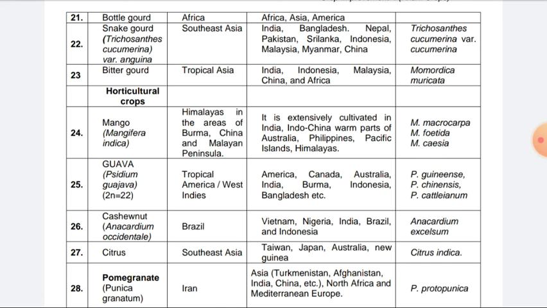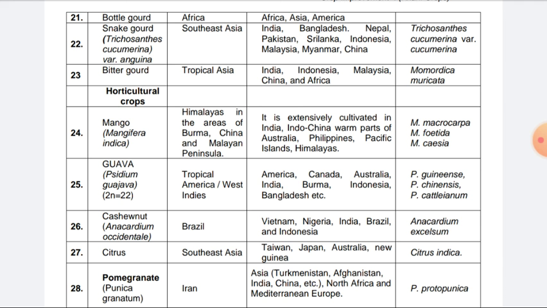Then snake gourd, Trichosanthes cucumerina, variety anguina. Southeast Asia is the origin. India, Bangladesh, Nepal, Pakistan, Sri Lanka, Indonesia, Malaysia, Myanmar, and China. These are the distribution. Then wild species as Trichosanthes cucumerina, variety cucumerina. Bitter gourd, the origin will be tropical Africa, India, Indonesia, Malaysia, China, and Africa. And important wild species is the Momordica muricata.